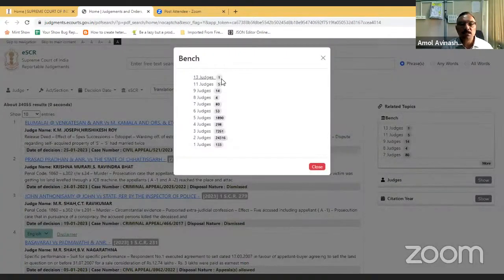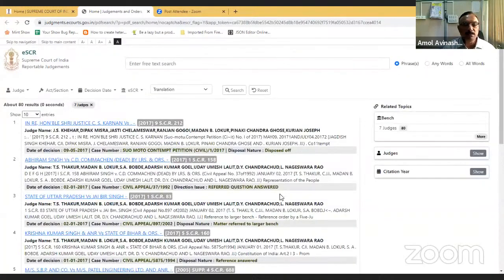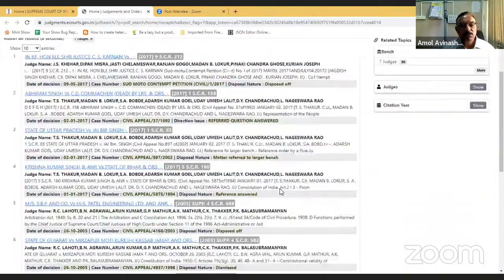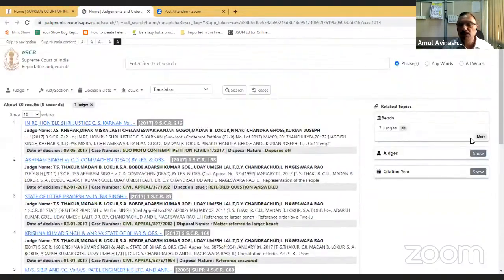Here you can see 13 judges bench 1, 11 judges bench 5, 9 judges bench 14. So all counts are given. Suppose you want to find a judgment where there is a 7 judge bench. If you click on it, you'll get 80 judgments, and further you can narrow your search.